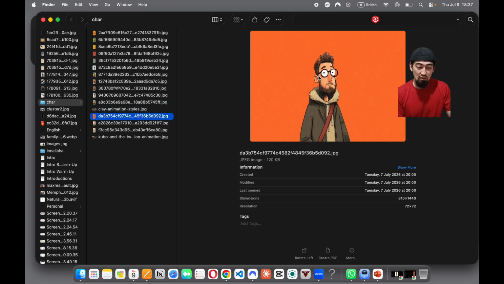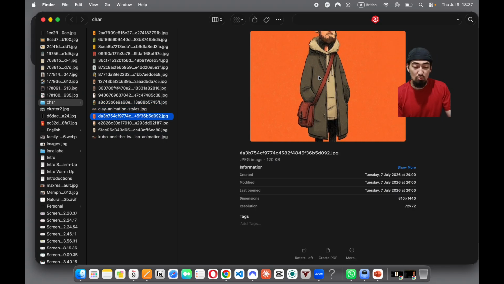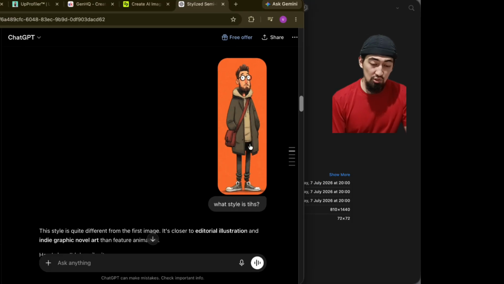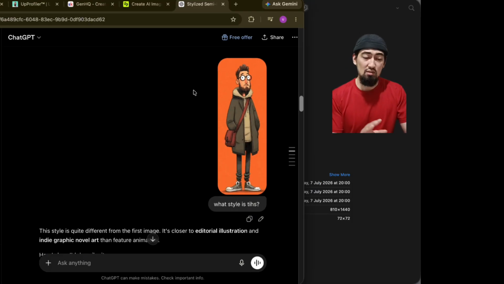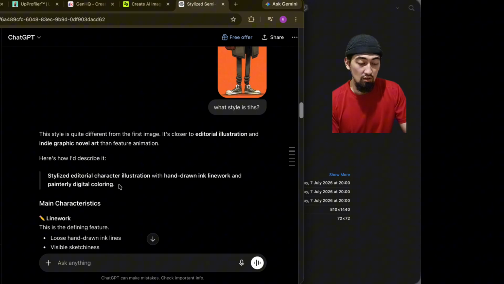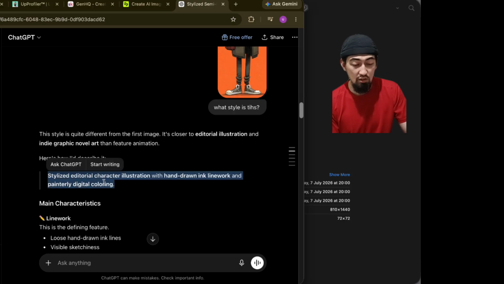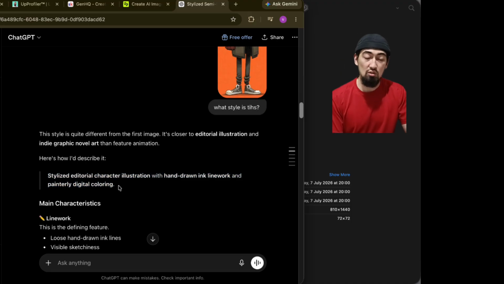I really liked the proportion. I liked how memorable it looks. Then I went to ChatGPT, and by the way, this is the free version in ChatGPT, and Higgsfield has a GPT-2 if you want to use that, but I'm just using the free version just to give me an idea. So I asked ChatGPT, by uploading this character, what style is this? And then it gave me this stylized editorial character illustration with hand-drawn ink line work and painterly digital color.